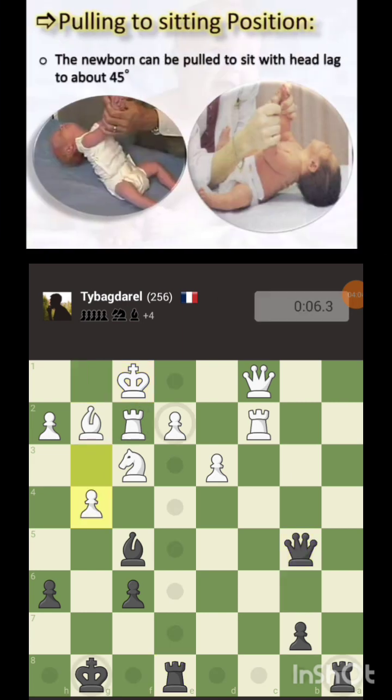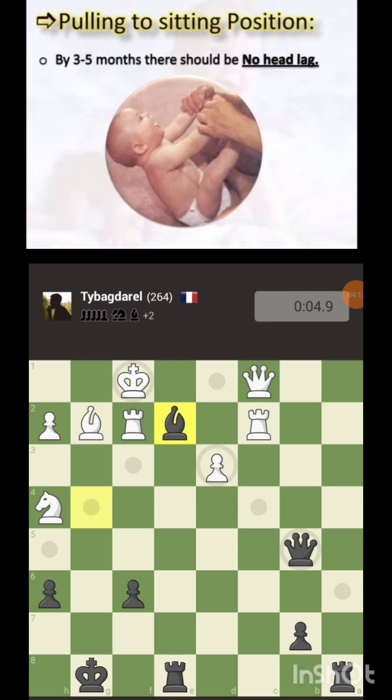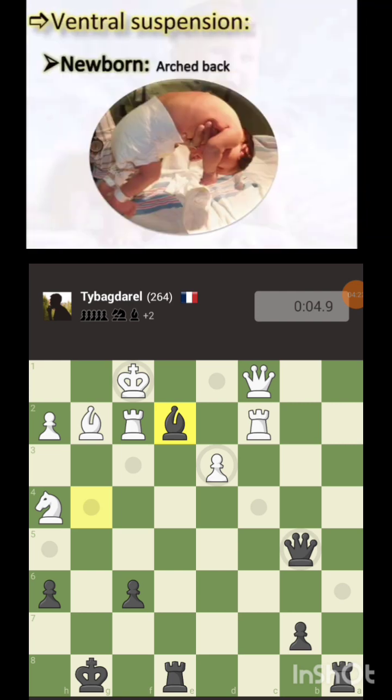Now, pulling to the sitting position. Initially the newborn, when pulled to sit, has a head lag of 45 degrees. By 3 to 5 months there should be no head lag. The baby should not bend its head back.